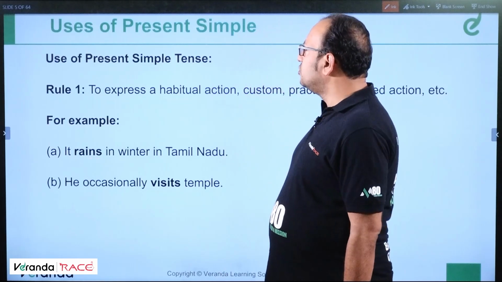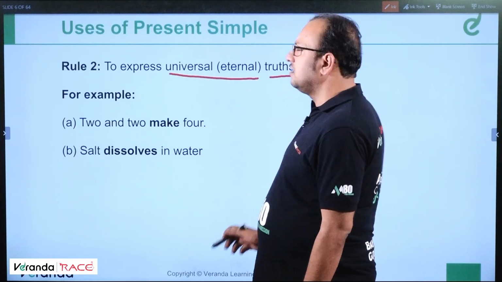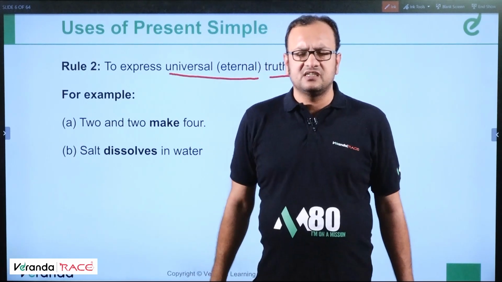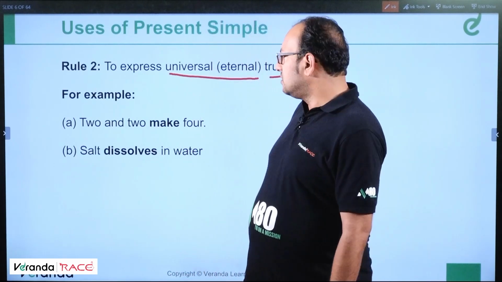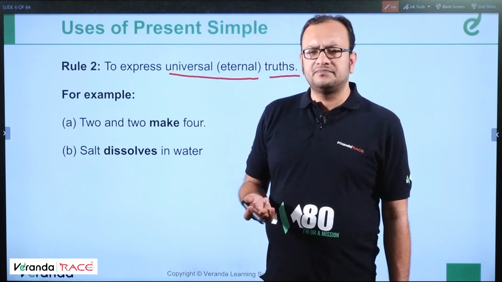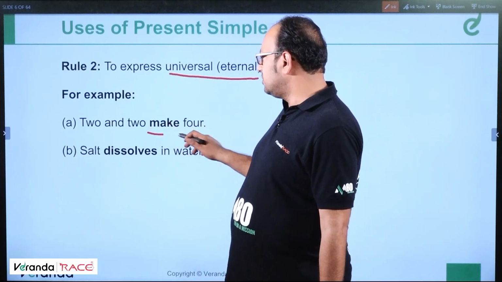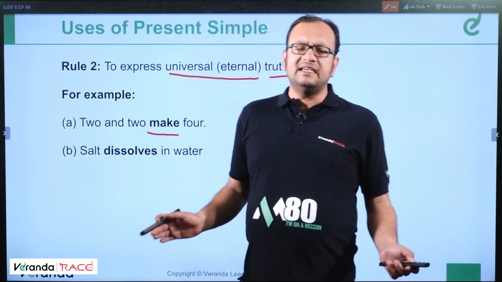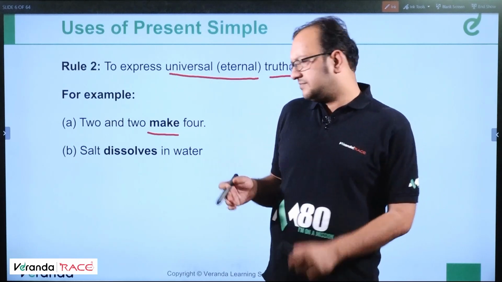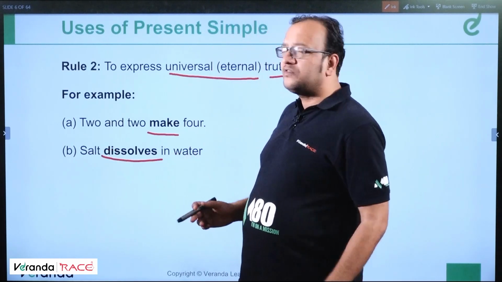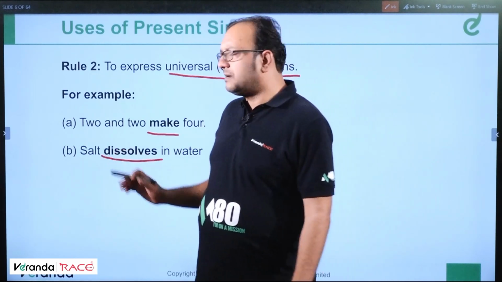Clear? Moving ahead to second use, that is rule number 2, to express universal or eternal truths. What is a universal truth? That can never change. The sun rises in the east, the sun sets in the west. These are universal truths. The moon revolves around the earth. So 2 and 2 make 4. It's always true. True on any planet, anywhere in the world. 2 and 2 will always make 4. It will never make 5. Salt dissolves in water. Salt is soluble in water. It's a truth, so it is written in simple present.